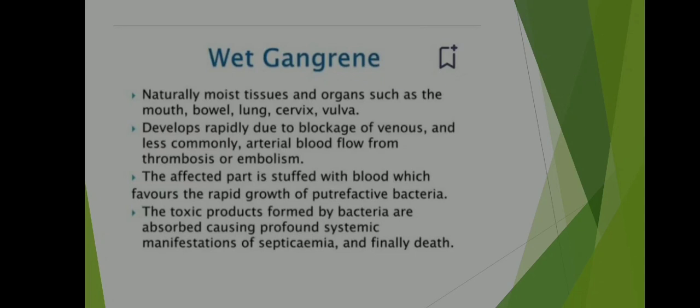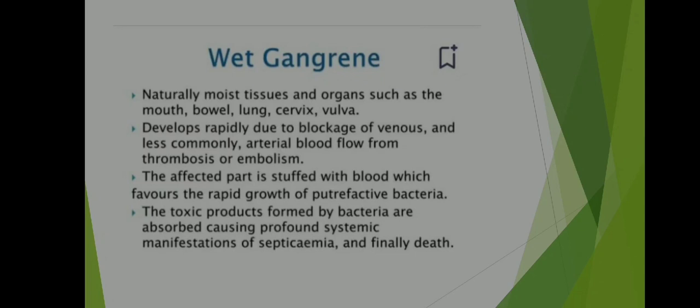Naturally moist tissues and organs such as the mouth, bowel, lung, cervix, vulva develop it rapidly due to blockage of venous and less commonly arterial blood flow from thrombosis or embolism. The affected part is stuffed with blood which favors the rapid growth of putrefactive bacteria.